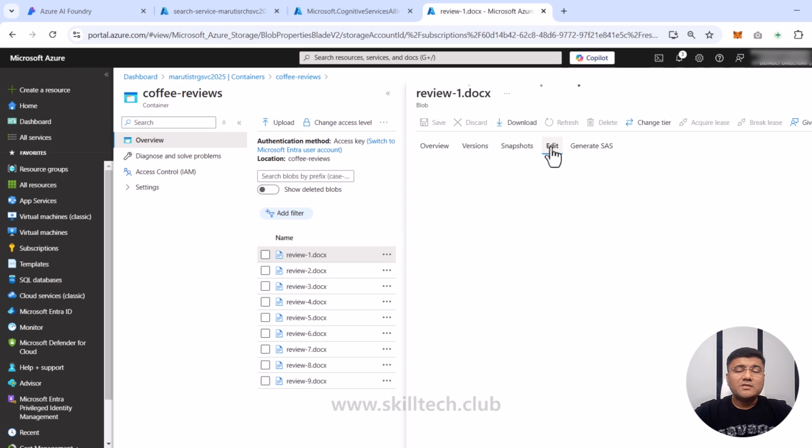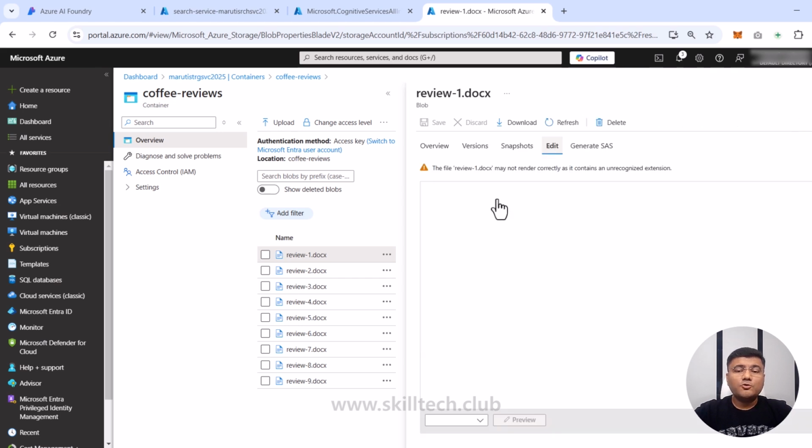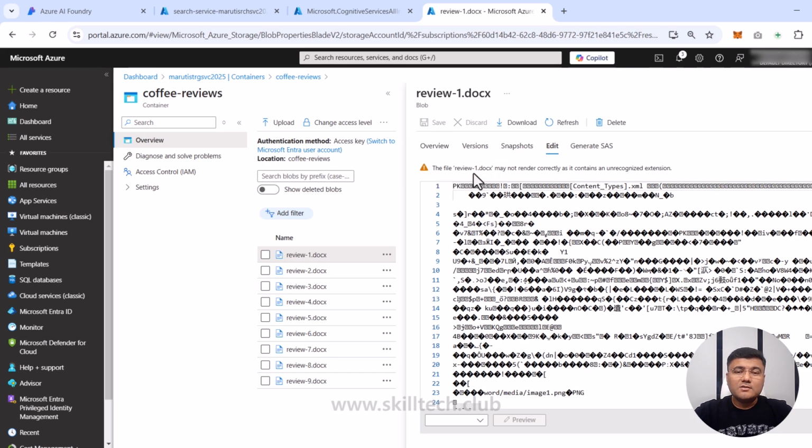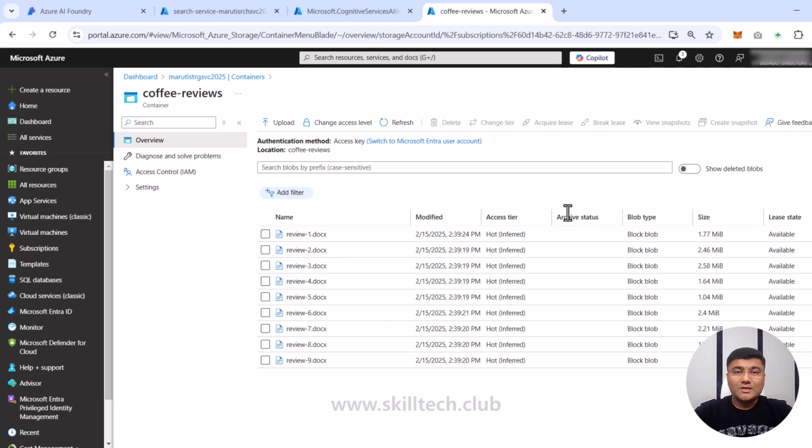Now, most of the time, if it is a text document, the edit section is going to show you the data associated with that. But because this is a Word document, it's not showing you the data inside this. But you can just download this, or you can just check it when it is downloaded. So I'm not able to edit right now. I'm not able to see that. But yes, we have a lot of reviews.